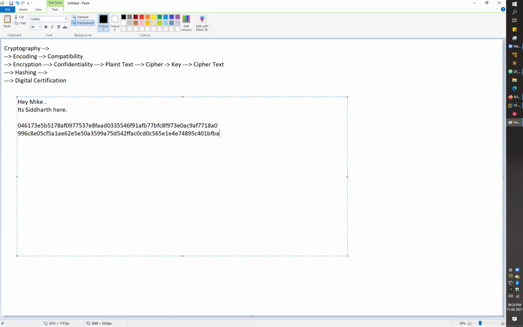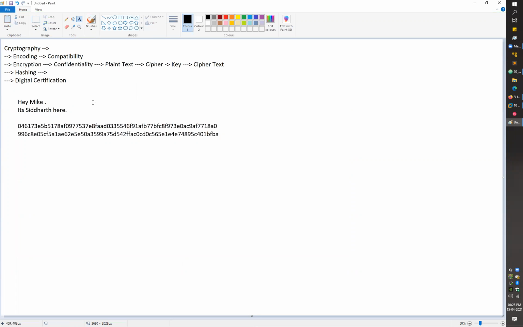That was the case here. Just by verifying these two hash values, if the values are exactly the same, only then can you say the message was not modified or tampered with during transmission. But if the hash value has changed, then you can say the message was modified during transmission, right? So just to identify whether the message was modified, or to verify the integrity of the data, you always use hashing here, right?